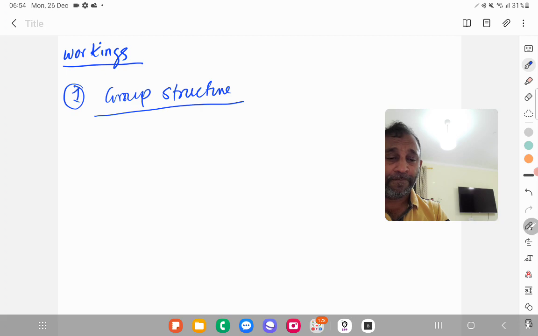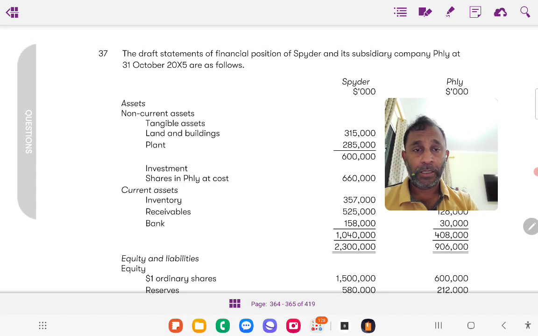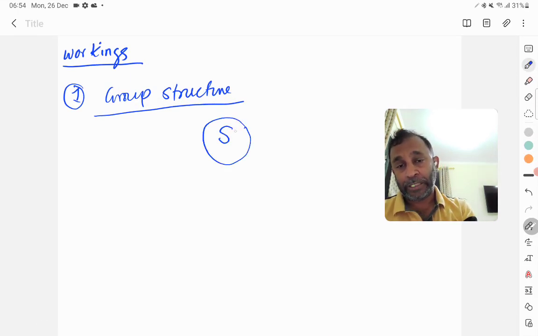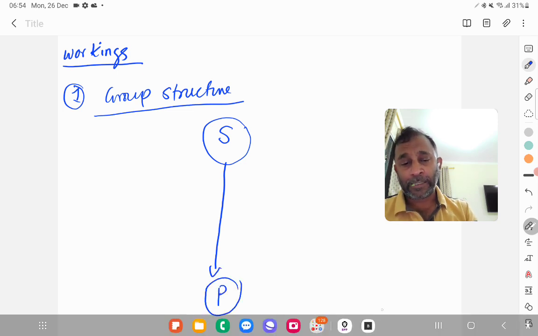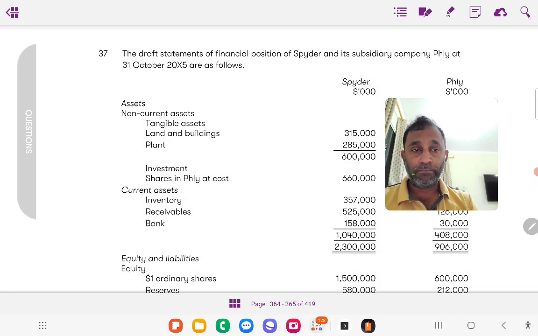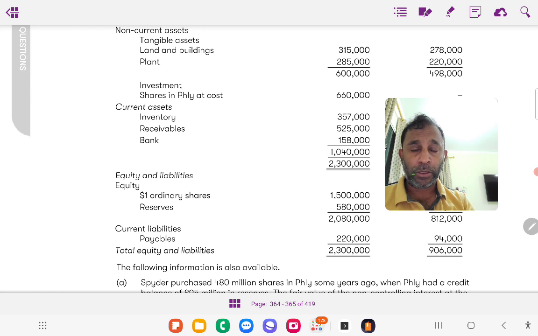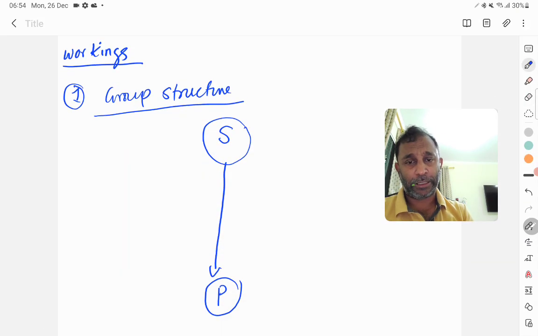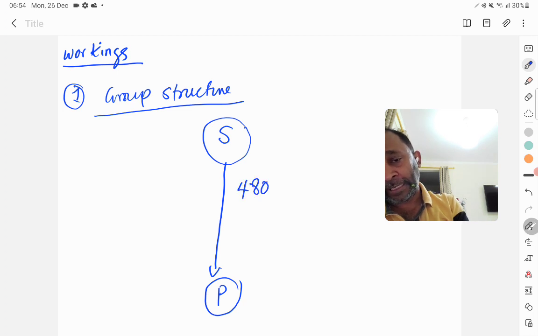What they are saying here, if you read, is that Spider is acquiring Piley, and its subsidiary at 31st October, and the cost of investment is 660,000, and they also say here that Spider purchased 480 million shares. So 480 million shares they purchased.